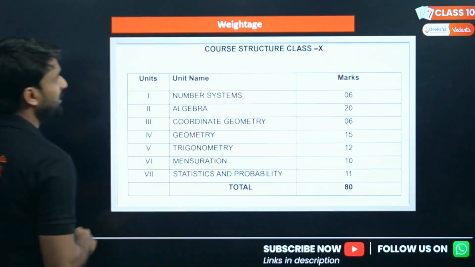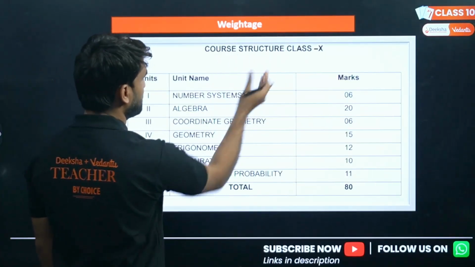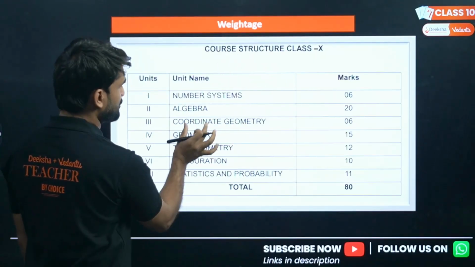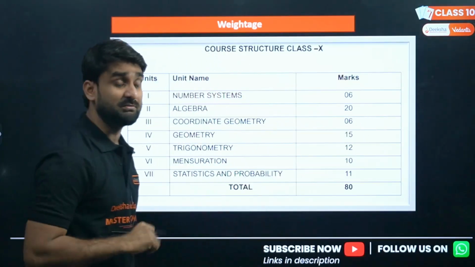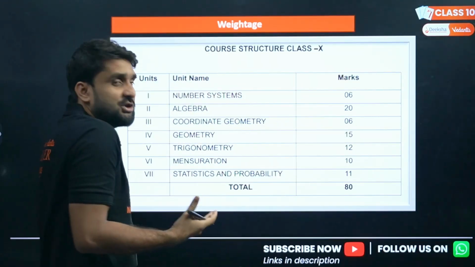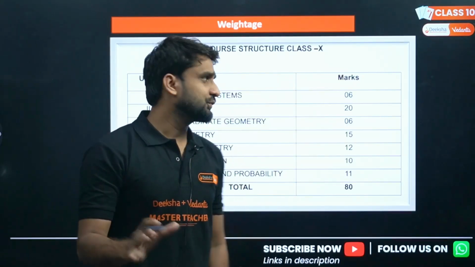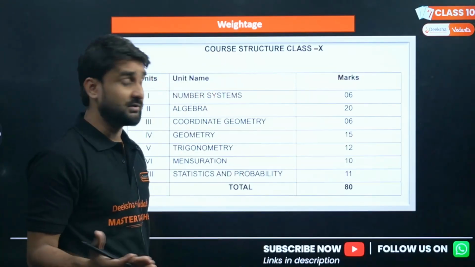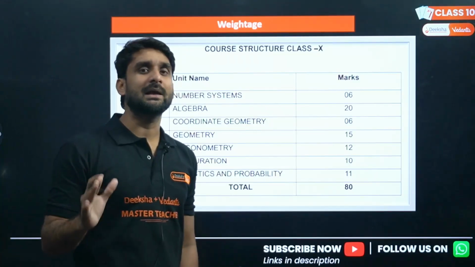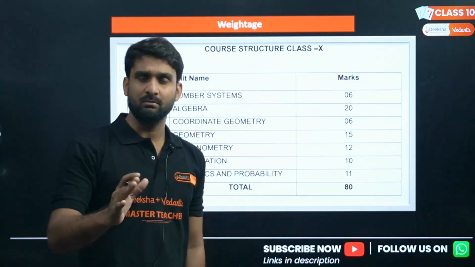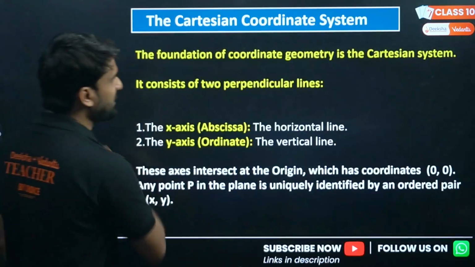I've already told you the structure and the weightage of coordinate geometry. Look, this is 6 marks. It carries 6 marks, and 6 marks matter a lot because each mark in the board examination has its own value, right? So just watch this video till the end and make your 6 marks confirm. So let's begin coordinate geometry.